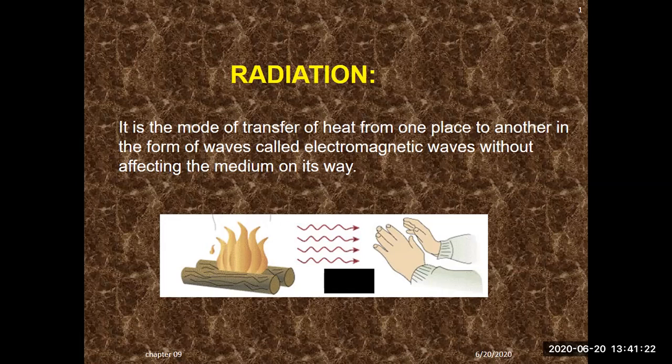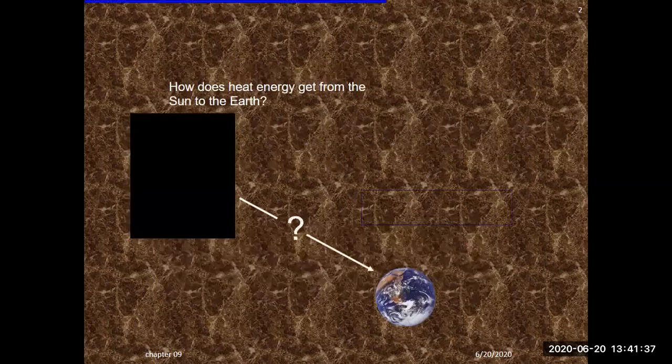It is the mode of transfer of heat from one place to another in the form of waves called electromagnetic waves, without affecting the medium on its way. How does heat energy get from the sun to the earth? This is the question, and the answer is that with the help of radiation, heat energy reaches from the sun to the surface of the earth.